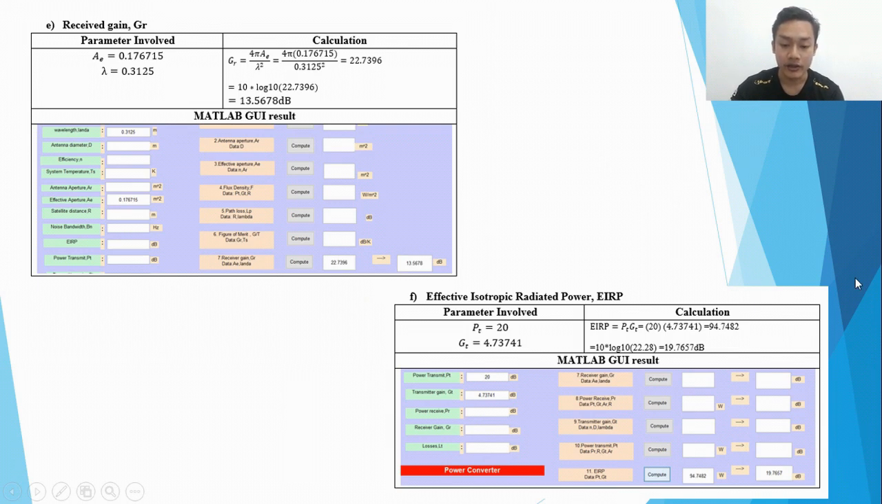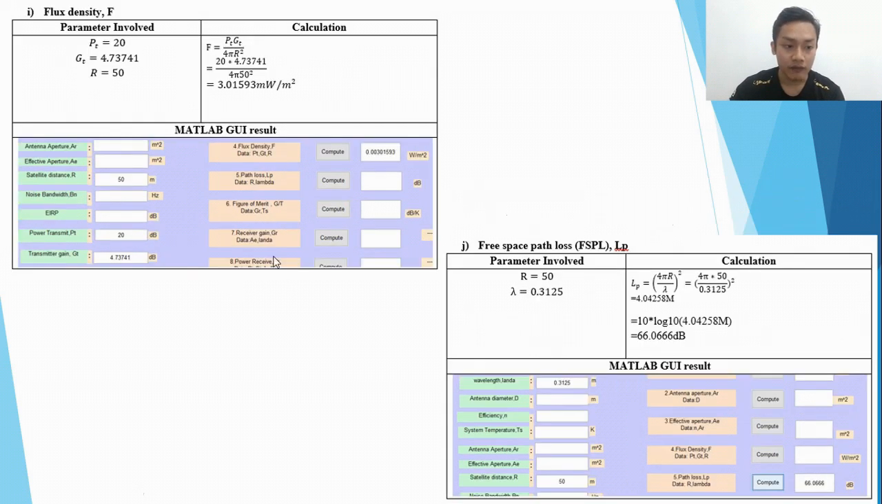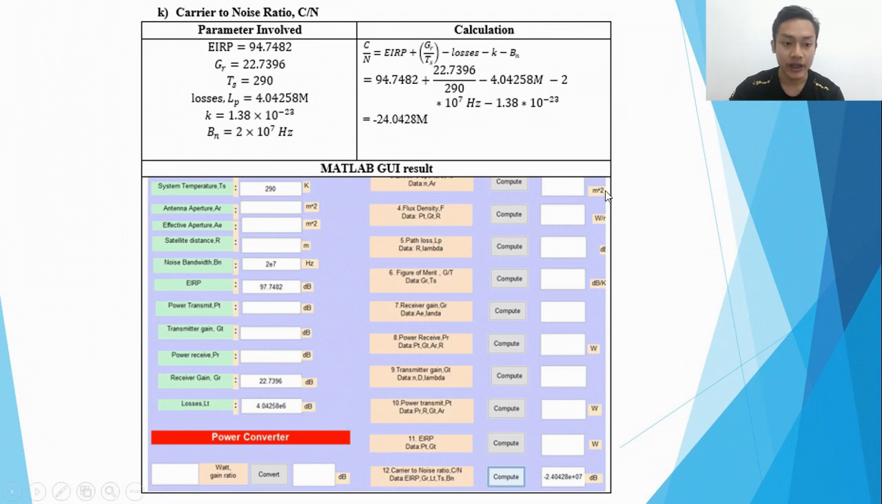And here's a detail about the EIRP calculation, and here for G received power PR, and then H for the transmitted power PT, and I is the flux density F with the parameters involved here, and then J, free space path loss FSPL LP, with the parameters involved here, and then the carrier to noise ratio C/N, and the parameters involved are EIRP, GR, TS, losses LP, K, and BN, and both results are the same.